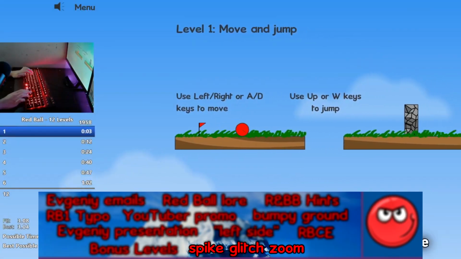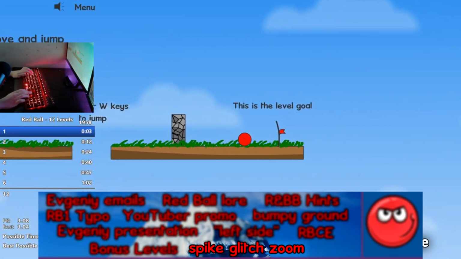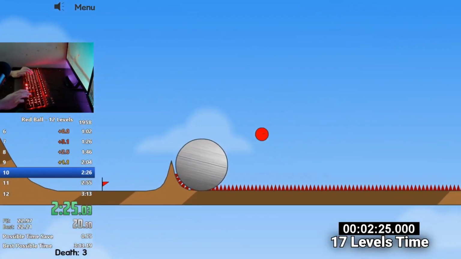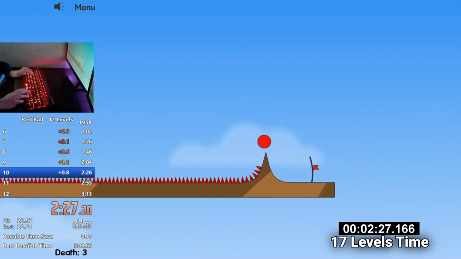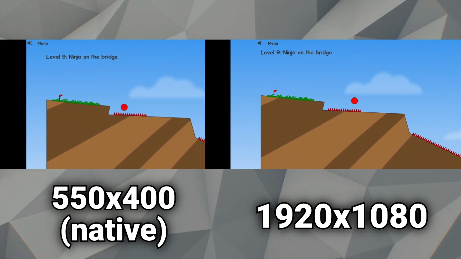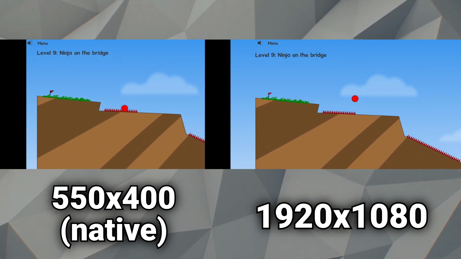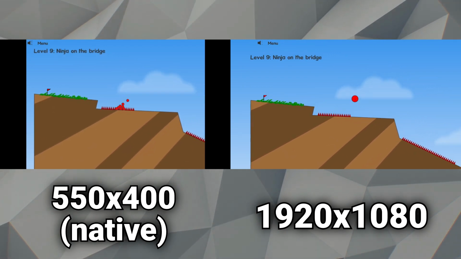Spike Glitch is a glitch in Red Ball that is activated by pausing and unpausing the game at any point. With enough speed, Red Ball will have a chance to be able to jump in spikes without dying. However, a weird quirk to this glitch is that the more that Red Ball is zoomed in, the more consistent Spike Glitch becomes, with the impact being quite significant.